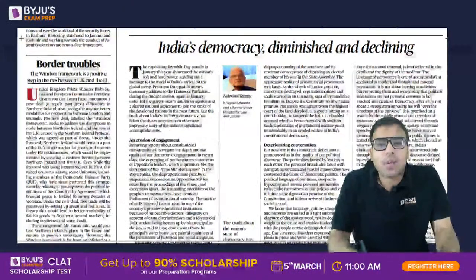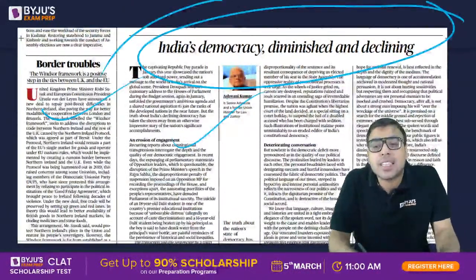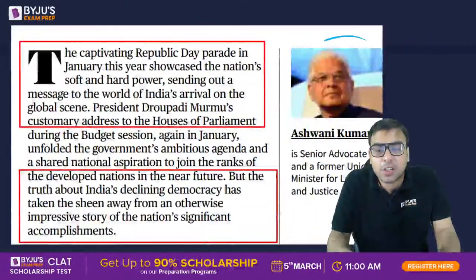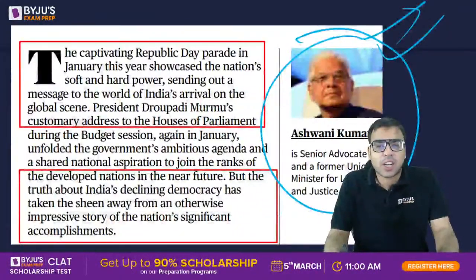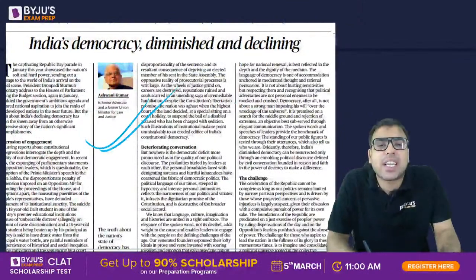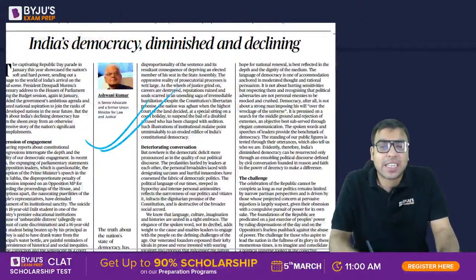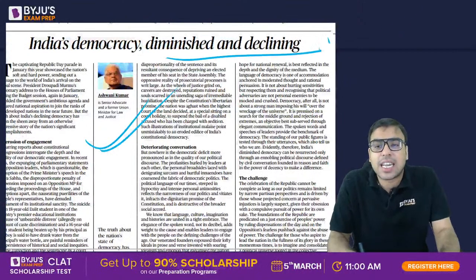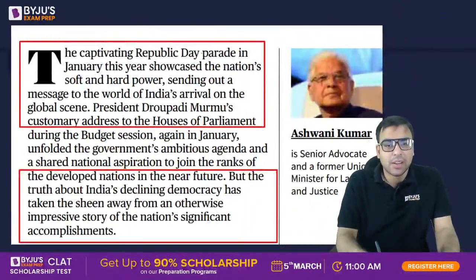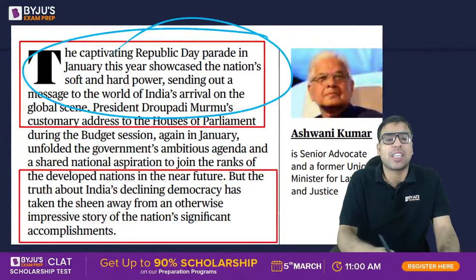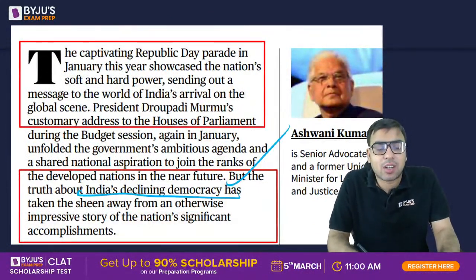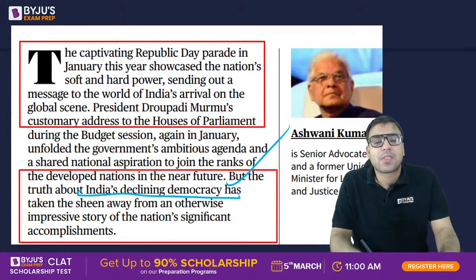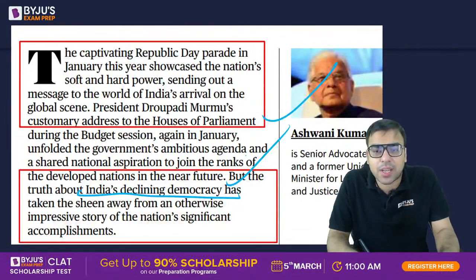Okay, now let's talk about this. These two articles: India's democracy diminished and declining. This is written by Mr. Ashwani Kumar. He is a former law minister. He was a law minister during the Manmohan Singh government. So according to this author, Mr. Ashwani Kumar, the democratic deficit we are witnessing in India means the democracy is declining. He is saying that on Republic Day we showcase the nation's soft power and hard power, etc. But the truth is that India's democracy is declining. So according to him, democracy is getting weaker in India, as Ashwani Kumar has written.